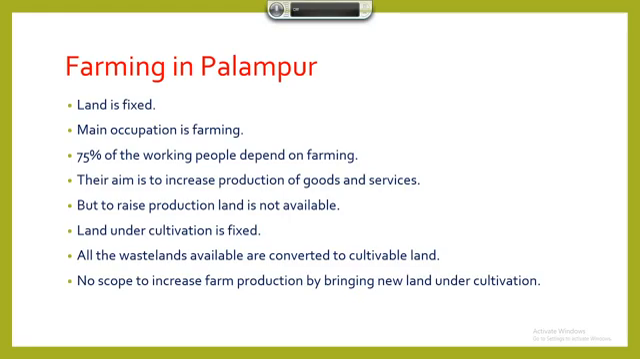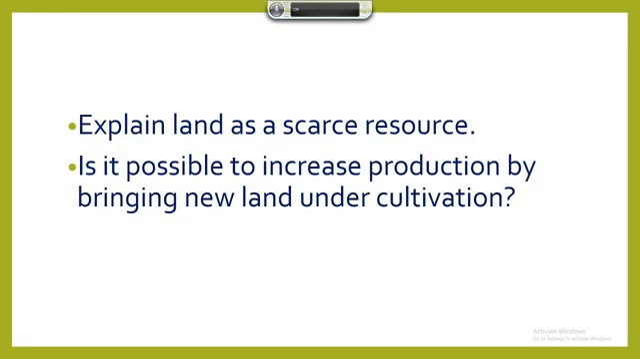There is no scope to increase farm production by bringing new land under cultivation. Why is there no scope? Because there is no new land available in that particular village. So there is no scope to increase the farm production by bringing new land under cultivation. So they have to search for new options. In this chapter we have already studied the first sub point. Second we will start in the next video.